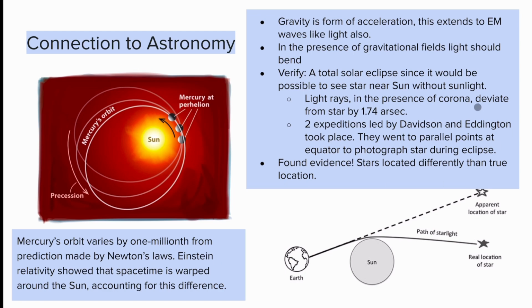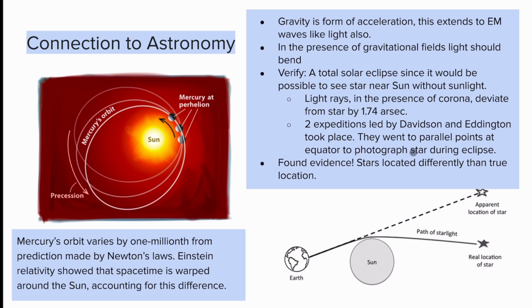The best way to verify this would be during a total solar eclipse, because it would be possible to see the star near the sun without the sunlight, since there was no sunlight. So light rays passing near the corona deviate from the star's position by 1.74 arc seconds because of its gravitational field. There were 2 expeditions led by Davidson and Eddington, and they went to parallel points at the equator to photograph the star during the solar eclipse.